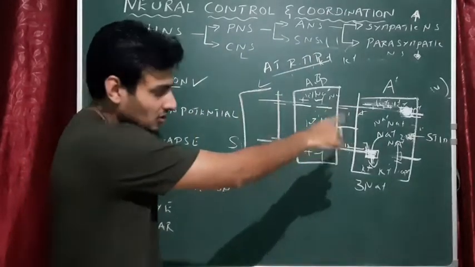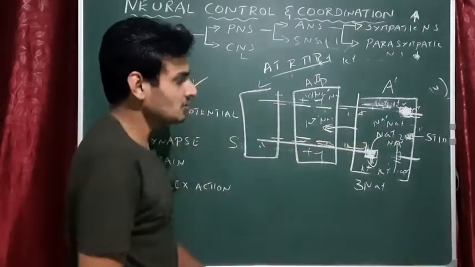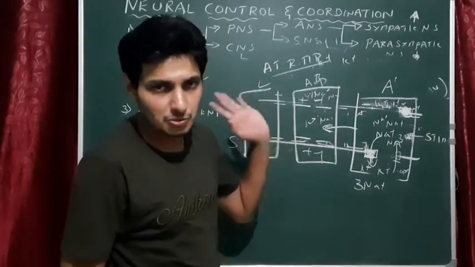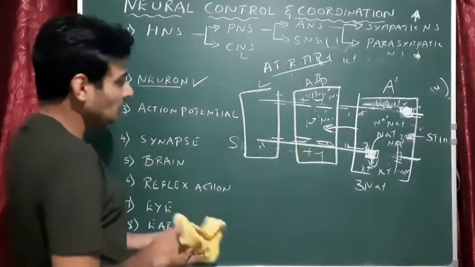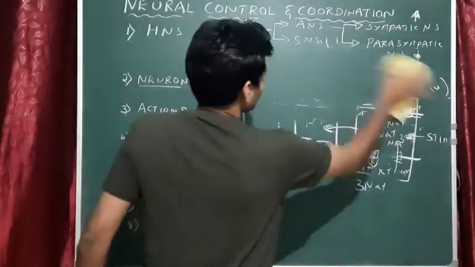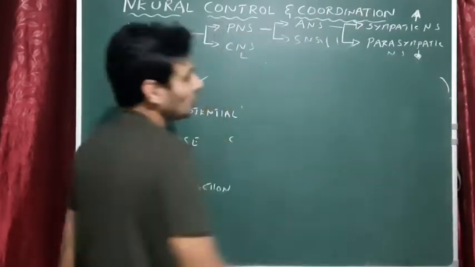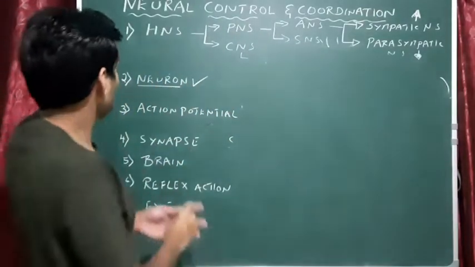For 3 sodium ions efflux, 2 potassium ions influx will be seen. This is very important. So that's all about action potential. 3 stages will be seen in action potential: polarized, depolarized, and repolarized state. Always remember that.